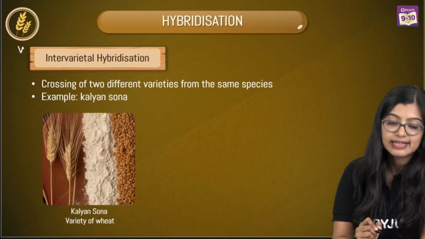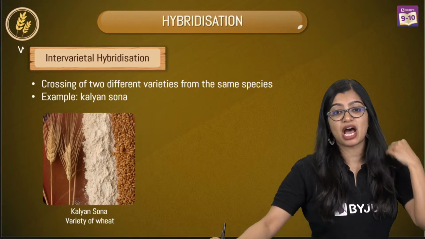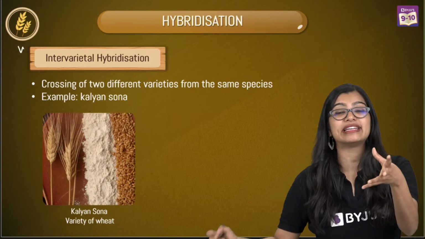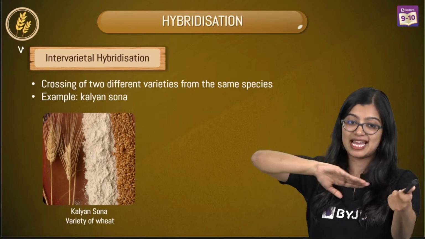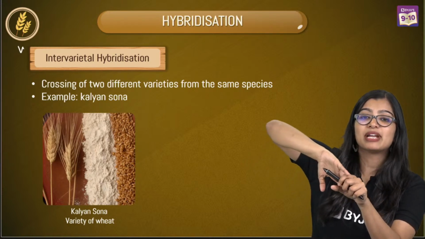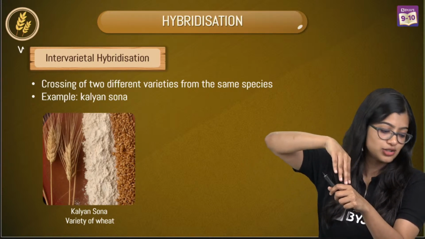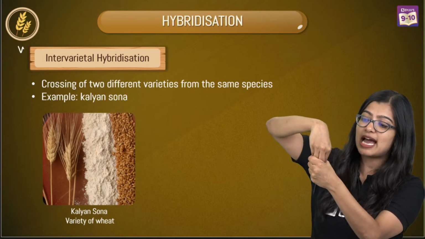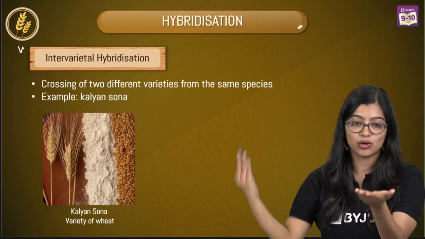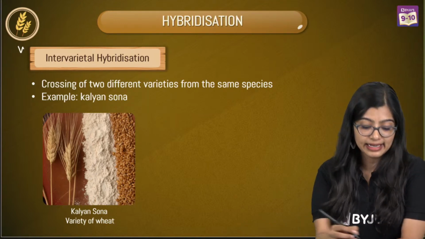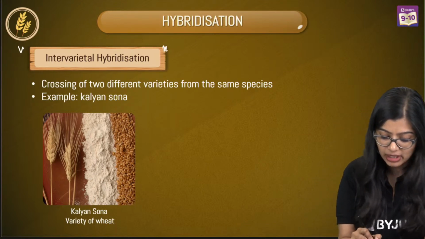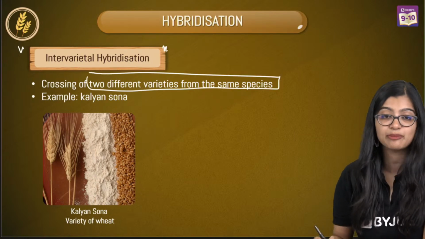Yes, very good. Some farmers cut the branches, right? So they also use techniques like grafting, like Vaishnavi is telling. Very good, I missed that out. Thank you, Vaishnavi, for reminding. Sometimes they also do grafting, and in 10th grade you will learn about it. They graft it like this, and they also get a hybrid variety. Now we see that in intervarietal hybridization, we cross 2 varieties of the same species.